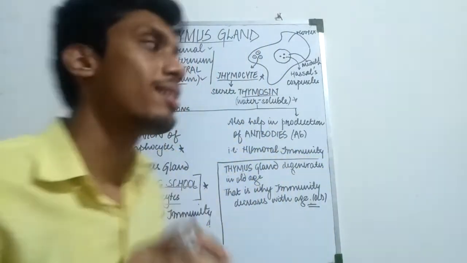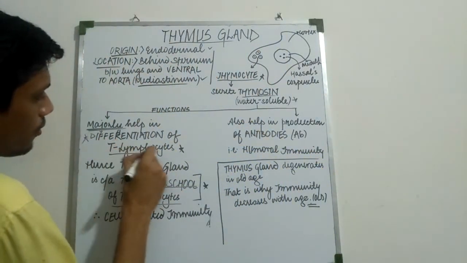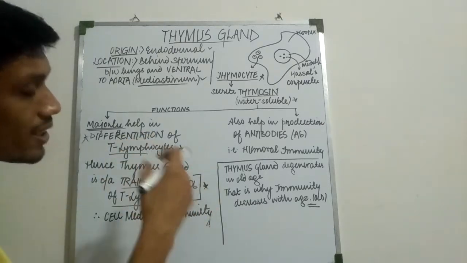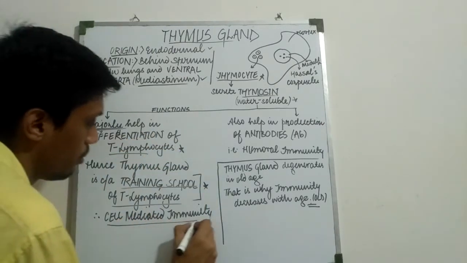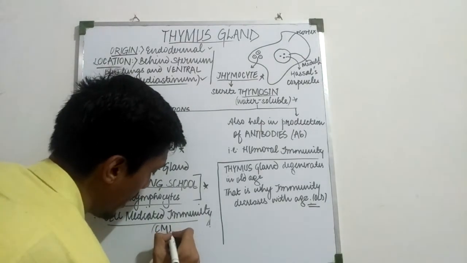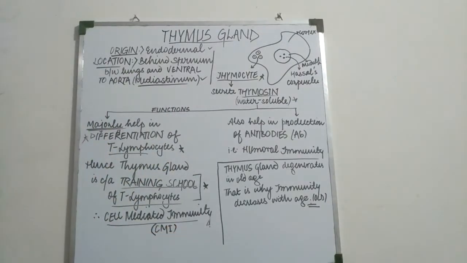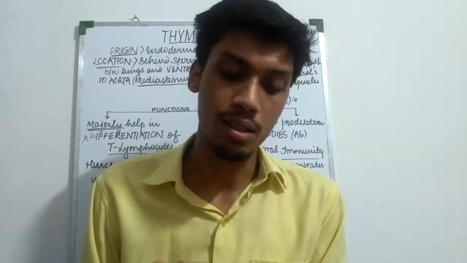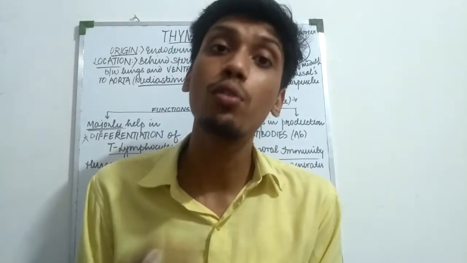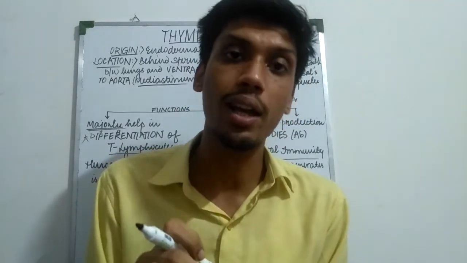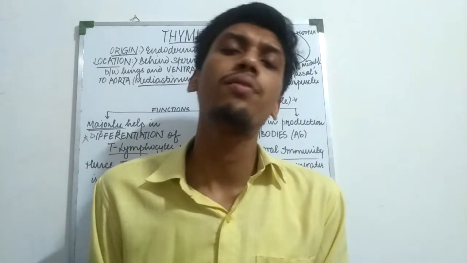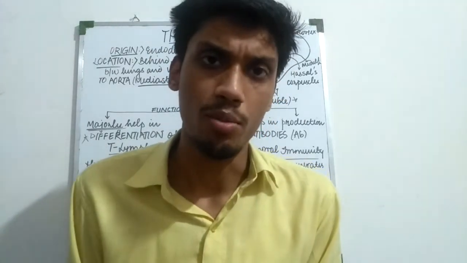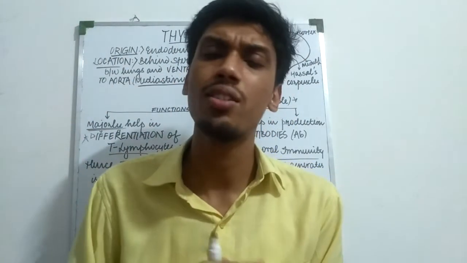And since T lymphocytes are involved in providing immunity, the type of immunity that T lymphocytes provide is cell-mediated immunity, that is CMI. For now, you should just know that thymosin majorly helps in differentiation of T lymphocytes. The training school for T lymphocytes, the gland is the thymus gland, related to immunity, and T lymphocytes are associated with cell-mediated immunity. You'll know in that chapter. Presently you should just know the name.